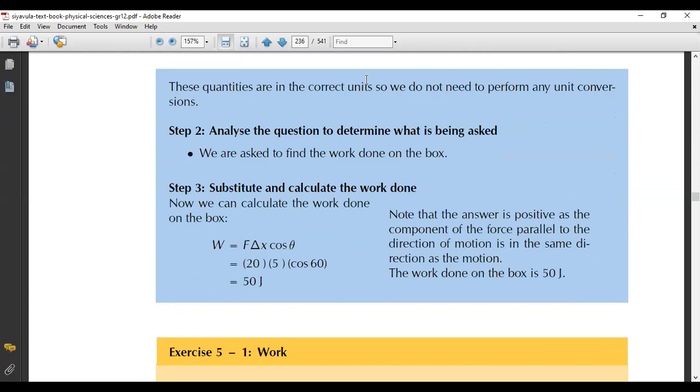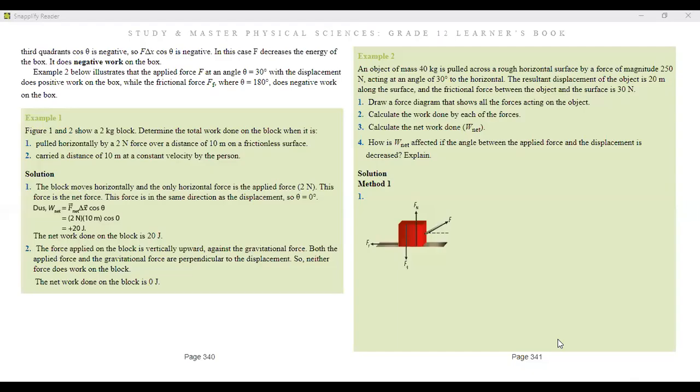Let me just see if there's another example we can get from our Snaplify textbook. So this is our Study and Master textbook. There's also an example that I want us to check through.